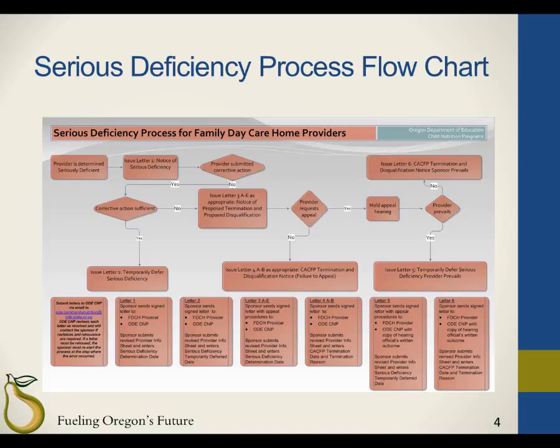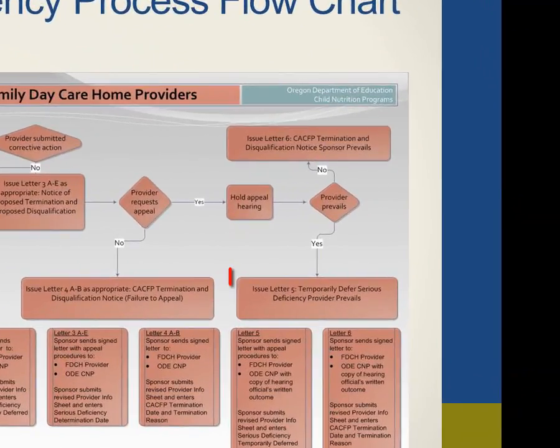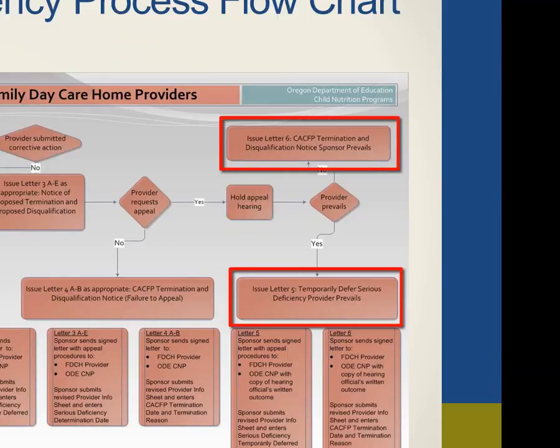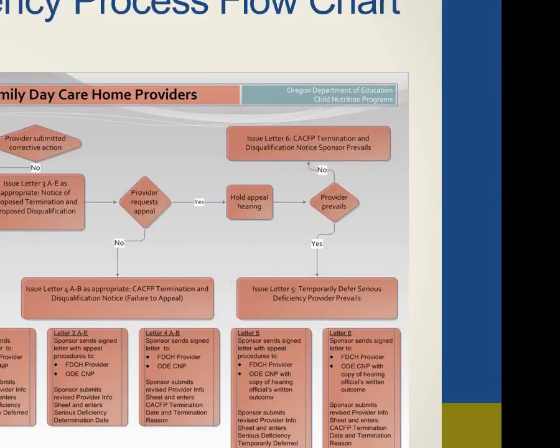If the provider does submit a request for an appeal, you will issue either Letter 5 or Letter 6, depending on the outcome of the appeal. If the provider prevails, issue Letter 5. If you prevail, issue Letter 6. If the provider prevails, you will need to submit a revised provider info sheet and enter the serious deficiency temporarily deferred date. If you prevail, you will need to submit a revised provider info sheet and enter the CACFP termination date and the termination reason.